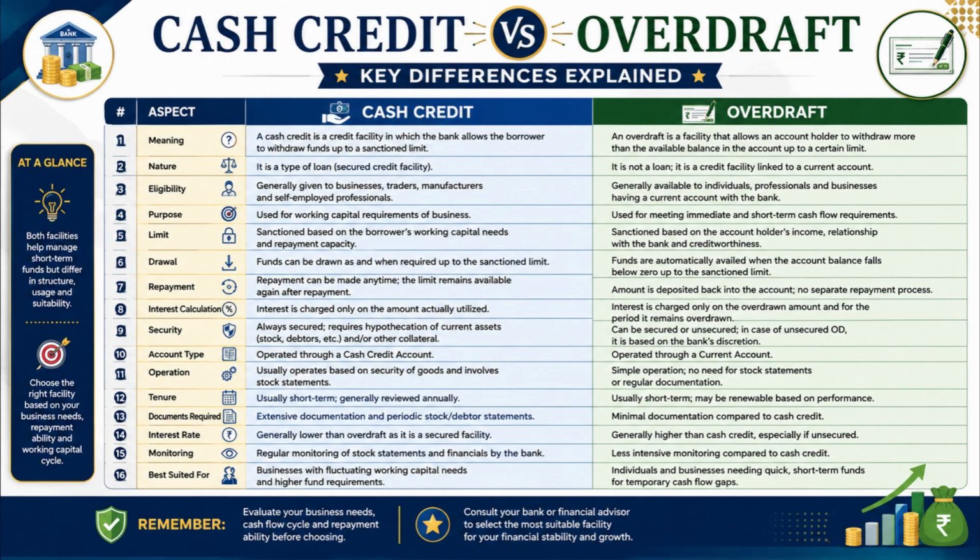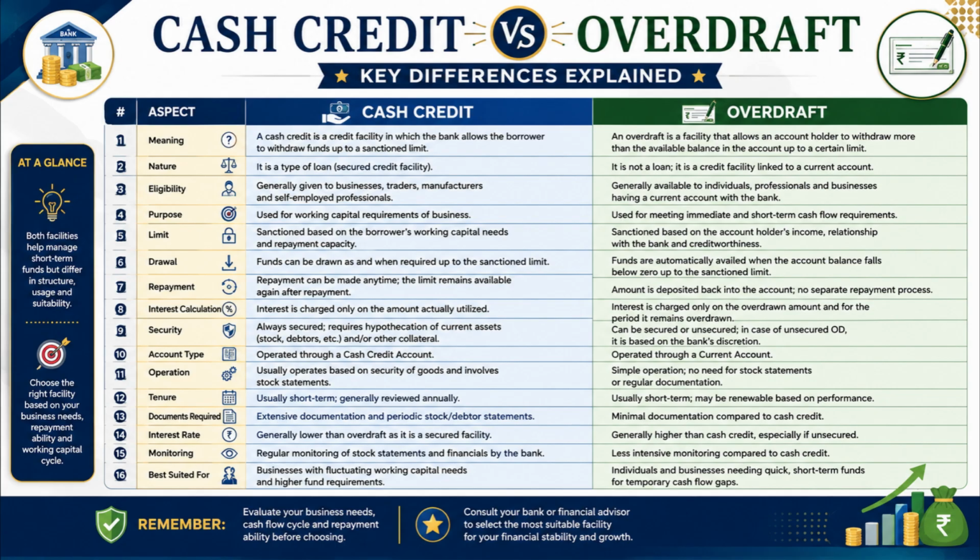Number 12. Cash credit is generally reviewed annually and may continue for a longer period, whereas overdraft is mostly short-term in nature. Number 13. Cash credit requires extensive monitoring by the bank, whereas overdraft involves less supervision and monitoring. Number 14. Interest rates on cash credit are generally lower because it is a secured facility, whereas overdraft interest rates are usually higher, especially when unsecured.